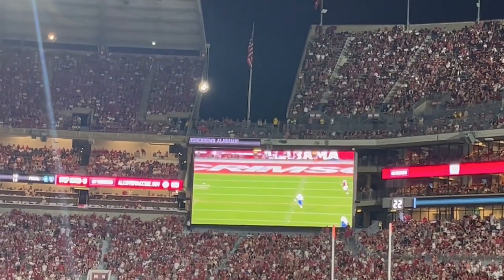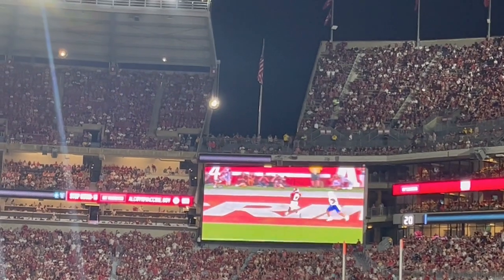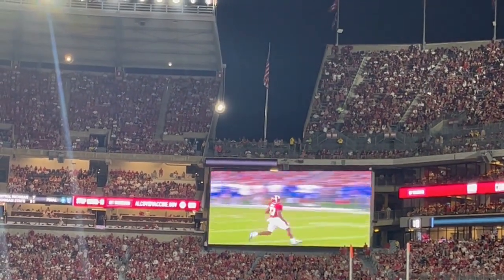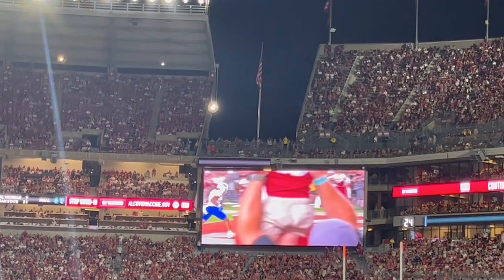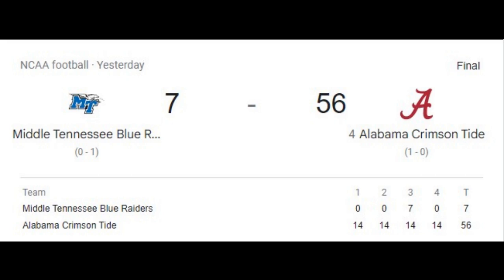Here's the replay again to Bond. A less obstructed view here. I think Jalen played very well in this game. And here's hoping that Bond will continue to blossom into a weapon. This is all that I have for this game. This took a long time to make this video.